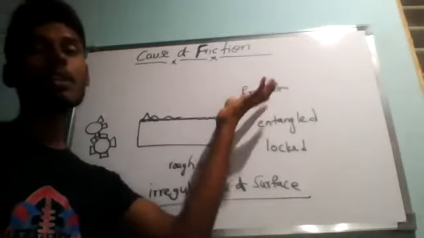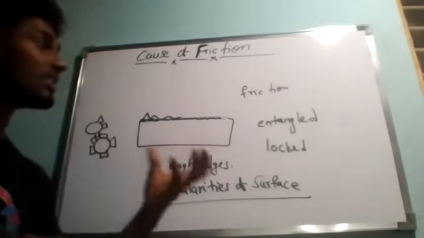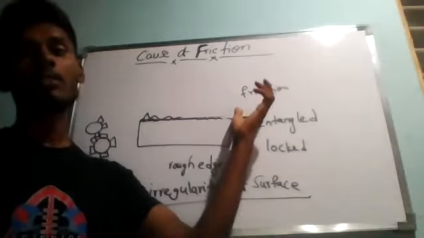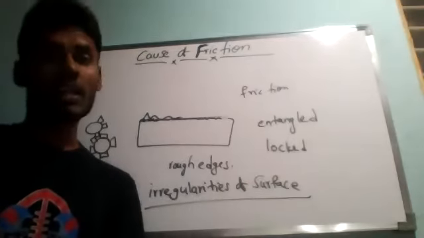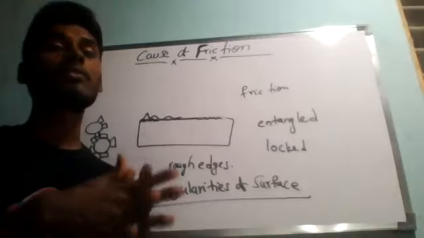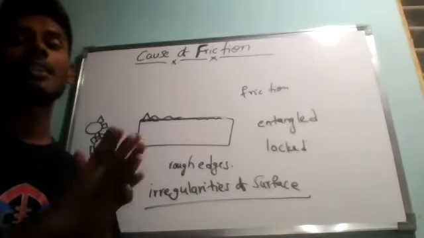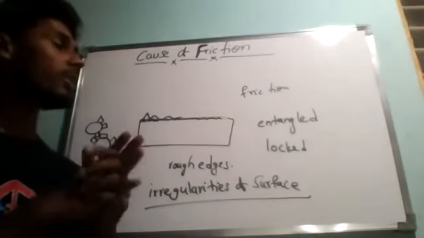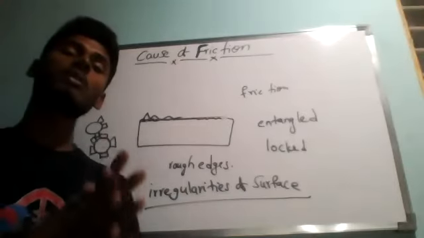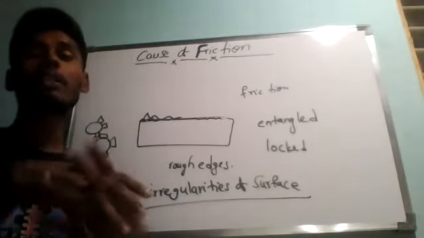That force is called the force of friction. So from this I can say that friction is caused by the interlocking of irregularities in the surfaces of two objects which are in contact with each other. Understand? So this friction is always caused when two bodies are in contact with each other.